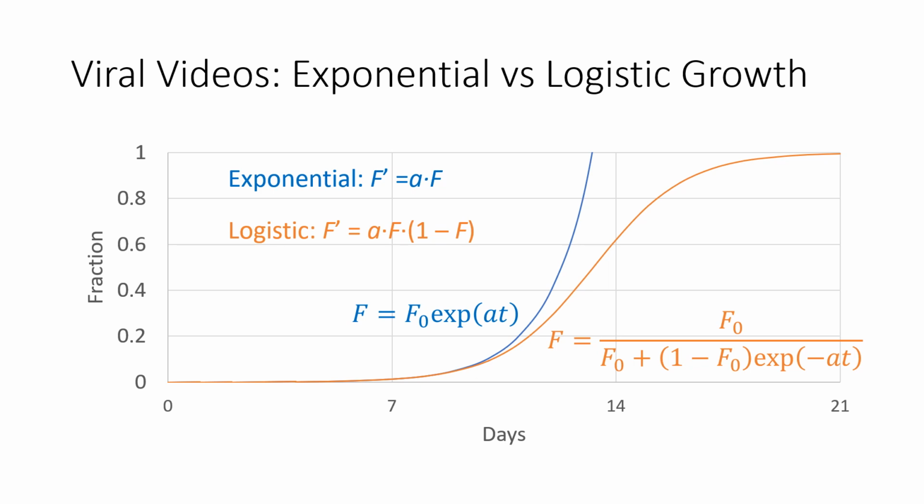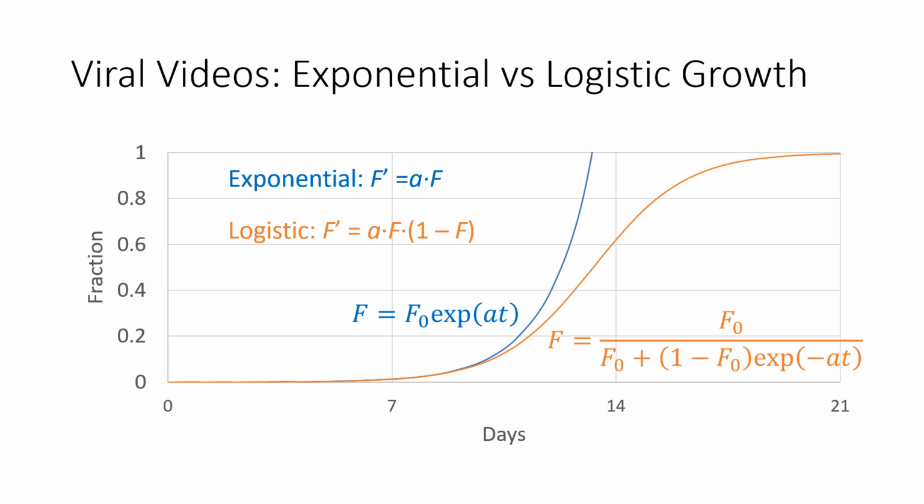It is symmetrical around the point over here. So the growth here, the acceleration here all the way to 0.5 equals the deceleration after 0.5. And that's what gives us a pretty realistic view of how a viral video might evolve in later stages.